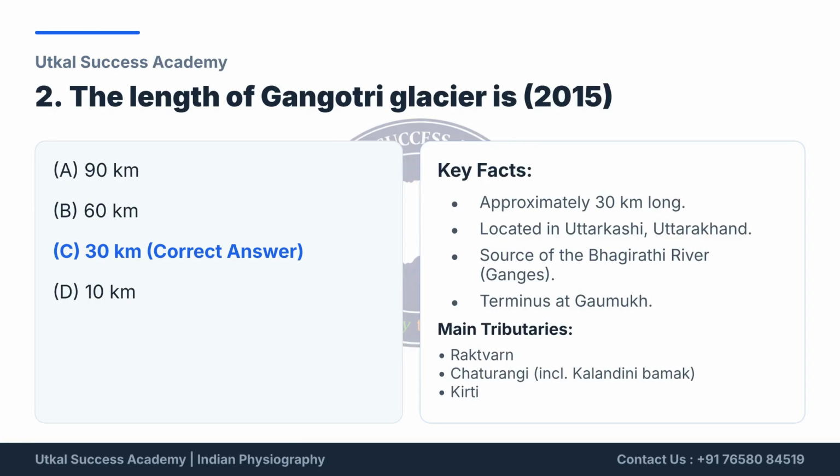Next question. The length of the Gangotri Glacier is approximately 30 kilometers. This glacier is in Uttarkashi, Uttarakhand, and is the source of the Bhagirathi River, which forms the Ganges.